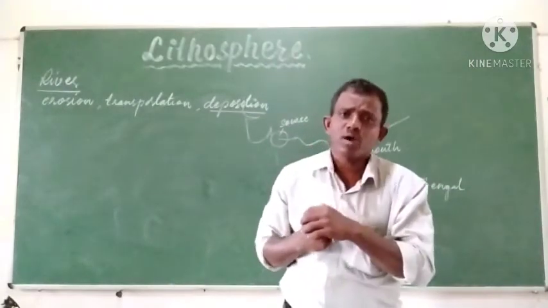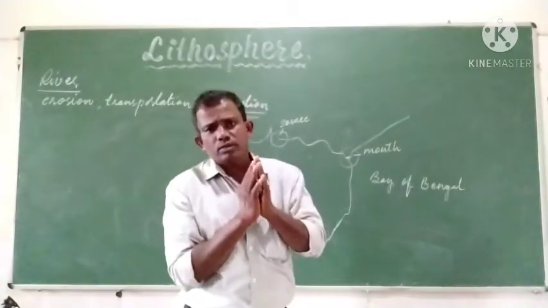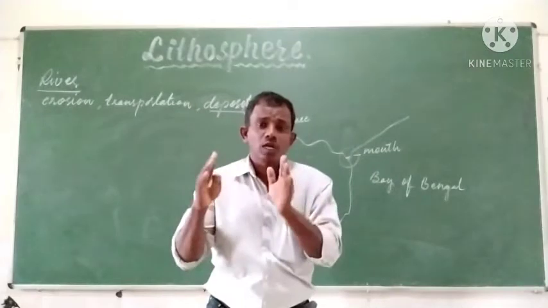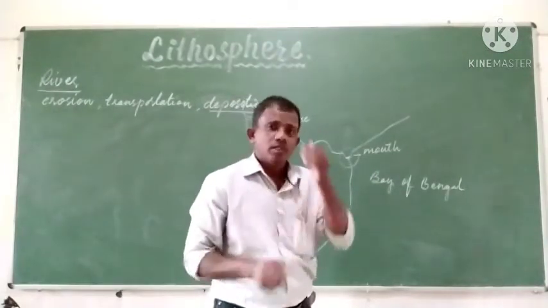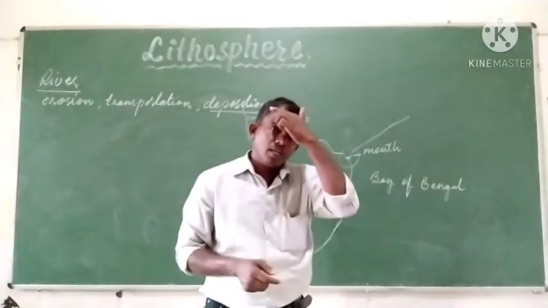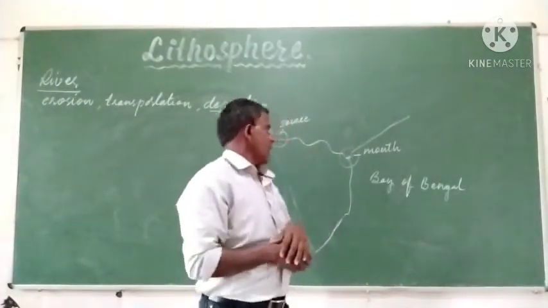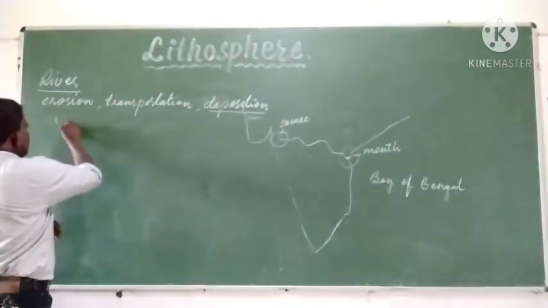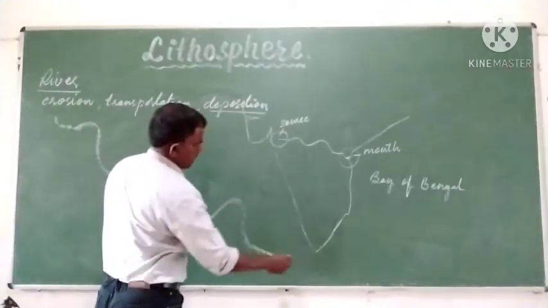On the basis of the erosional, transportational and depositional work of the river, it can be divided into three stages. Just think that there is a river flowing in a particular direction, in a particular passage.